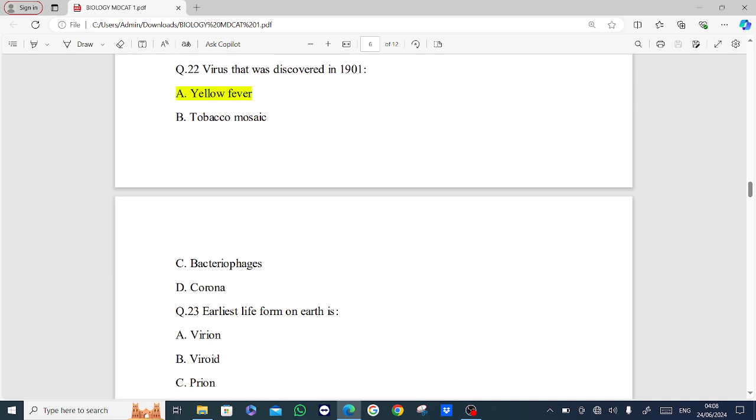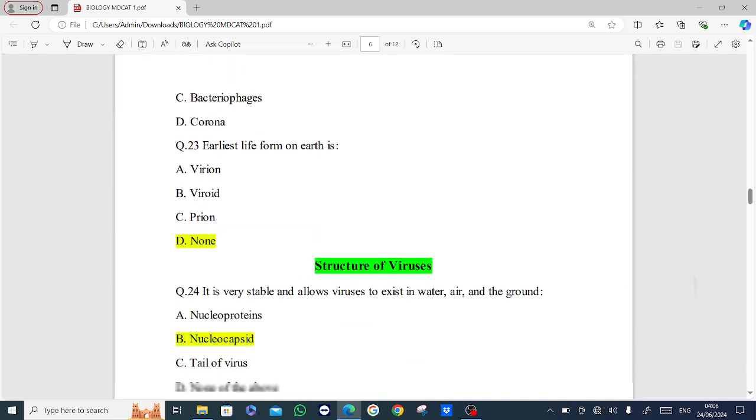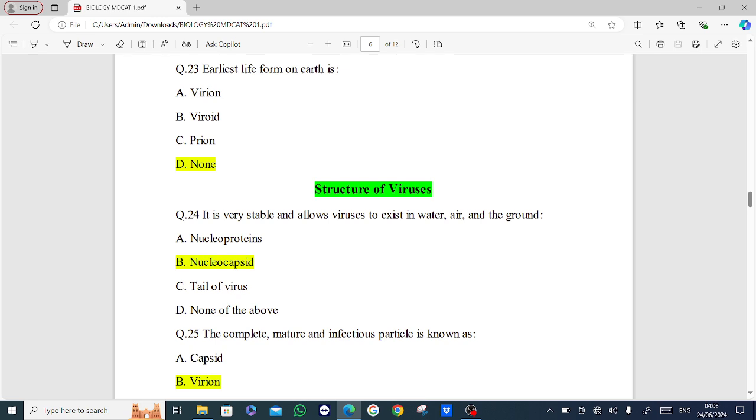Next MCQ is, earliest life form on earth is. Options are virion, viroid, prion, none of these. Answer is option D, none of these.